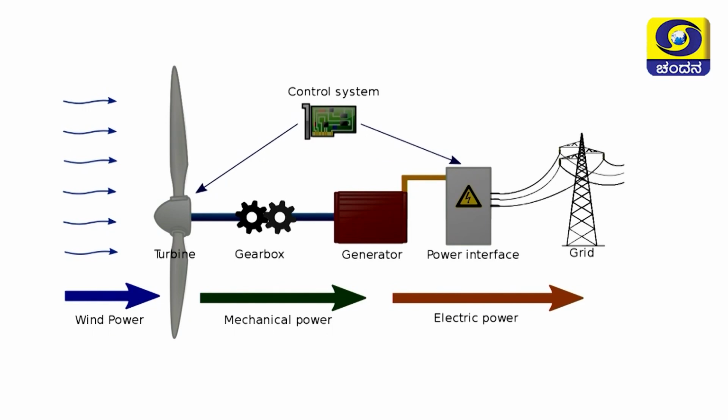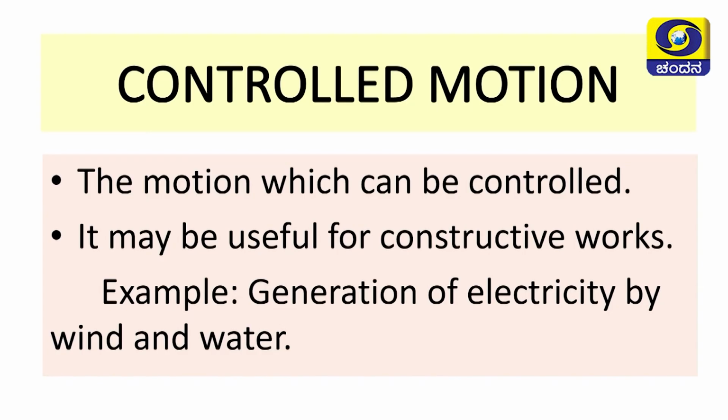If the wind speed is controlled to some extent, we can generate electricity. Not only by using the wind, even by controlling the speed of the water we can generate electricity. Such type of motions are called controlled motions.